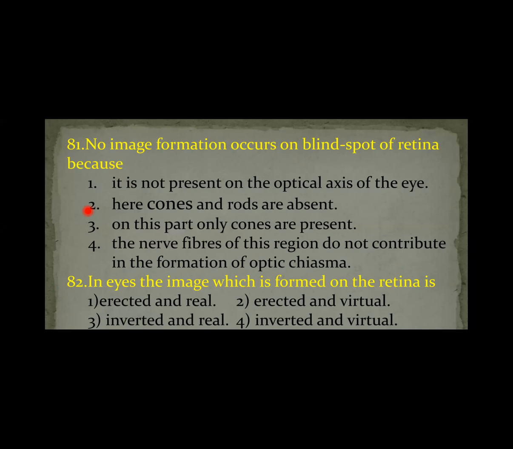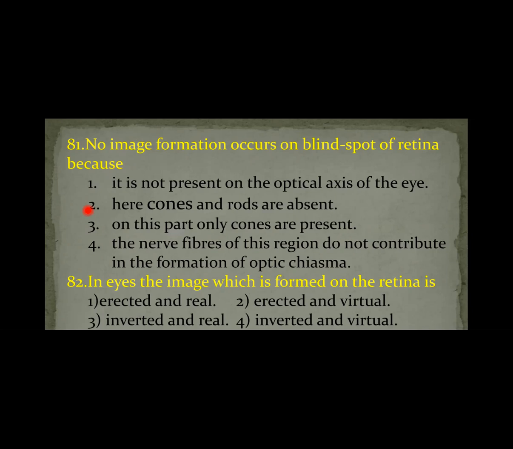Third option, on this spot only cones are present. Cones are also absent. The nerve fibers of this region do not contribute to the formation of the optic chiasma. This optic chiasma is present above the hypothalamus. It is formed due to crossing of the two optic nerves. The left and right optic nerves cross above the hypothalamus, that is the optic chiasma. Your answer is the second option: no image formation occurs on the blind spot because of the absence of cones and rod cells.